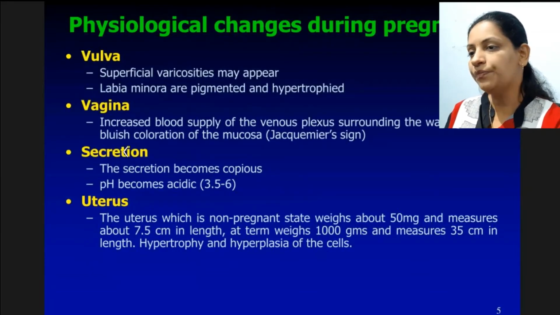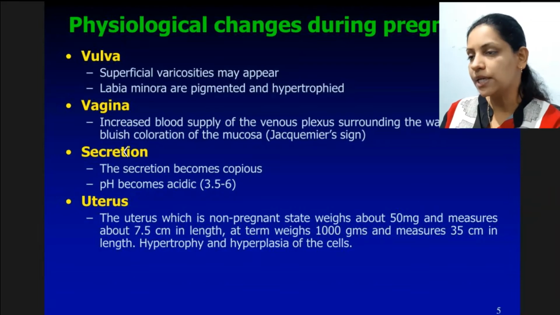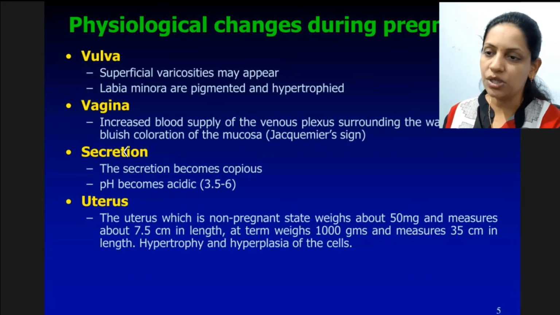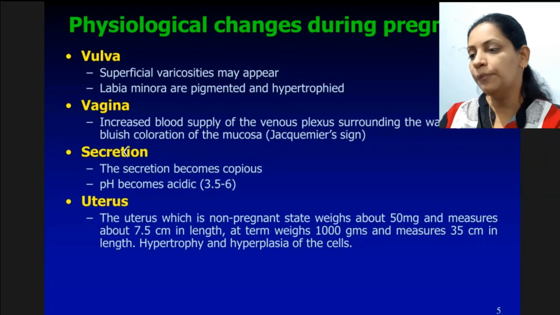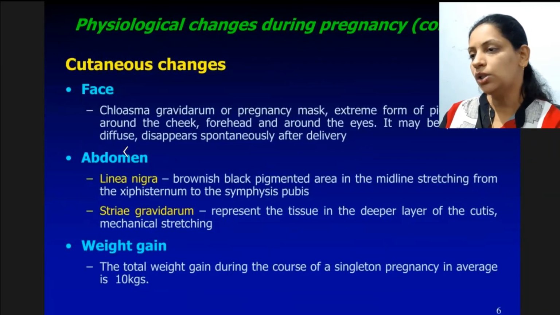And when we do the PS-PV examination, usually PS examination we do, there is bluish discoloration and sometimes there is white discharge from vagina. So these are all the normal things.